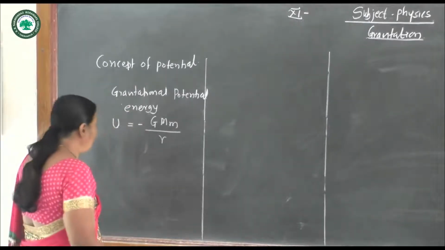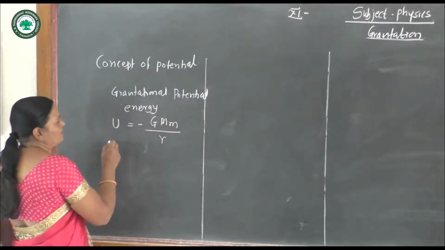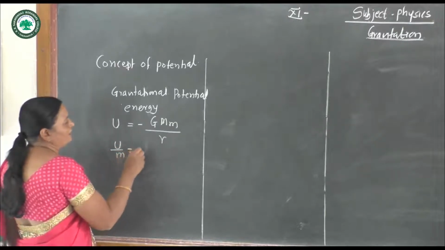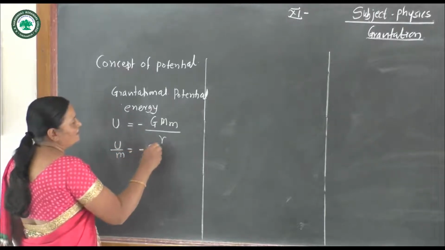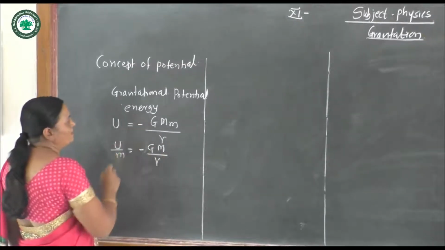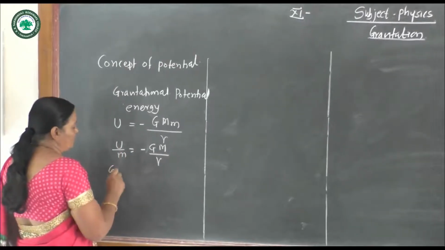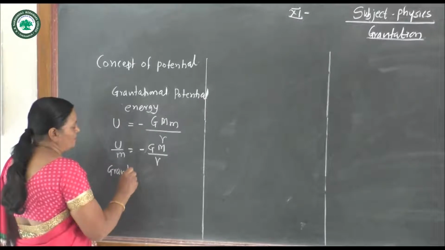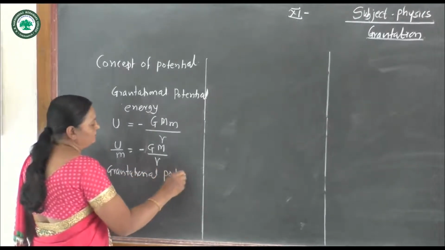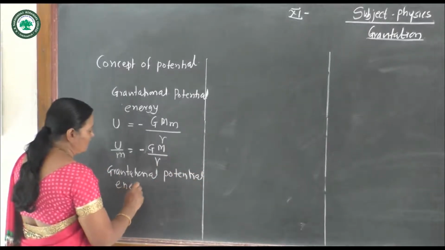Now we have the gravitational potential. Gravitational potential is given by U upon m, which can be written as minus GM divided by r, and it is gravitational potential energy per unit mass, potential energy per unit mass.